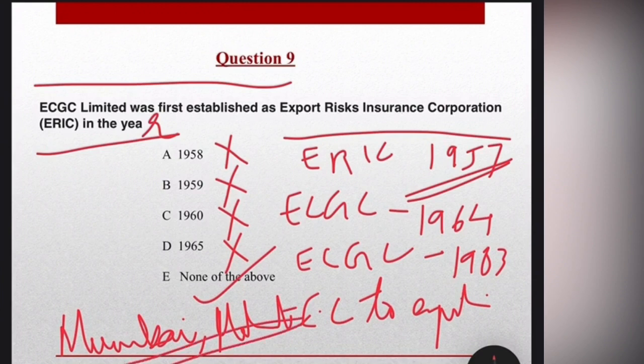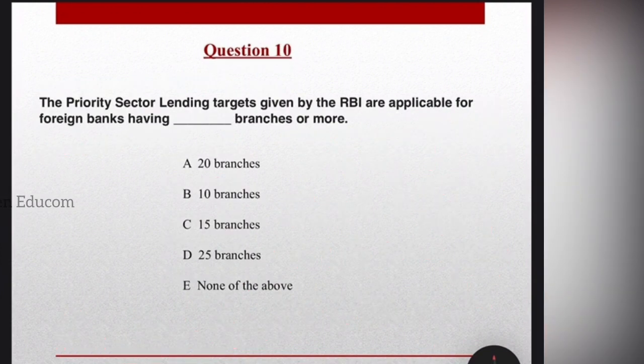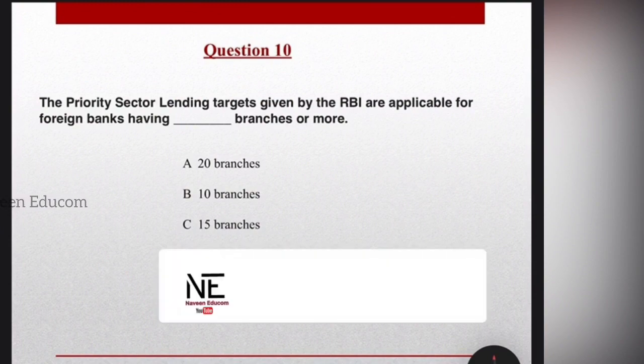It is based in Mumbai, Maharashtra. So these are the only important points. Students, please note it down. I have given all the important points, and our answer is explained in the first section, 1957. It is not in the option, so select the E option.